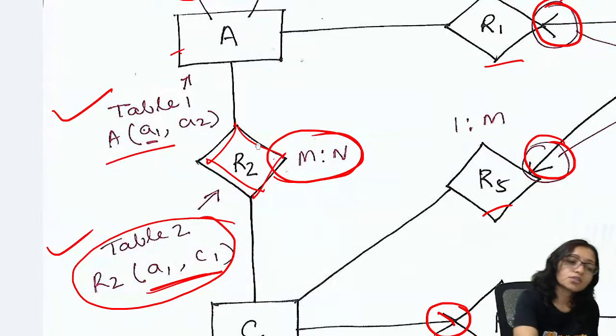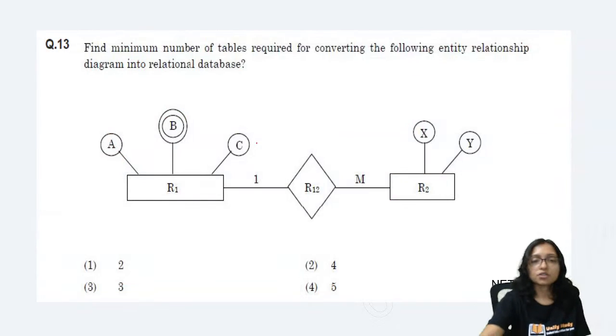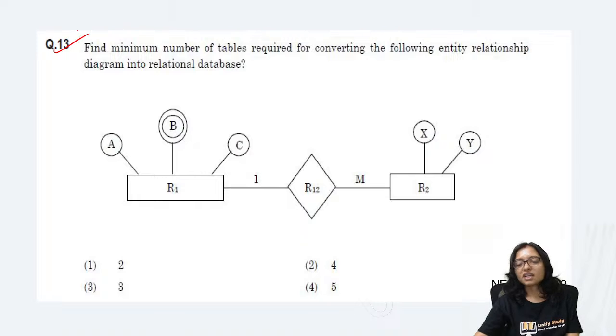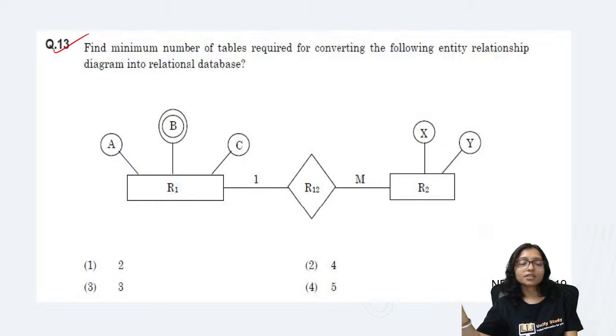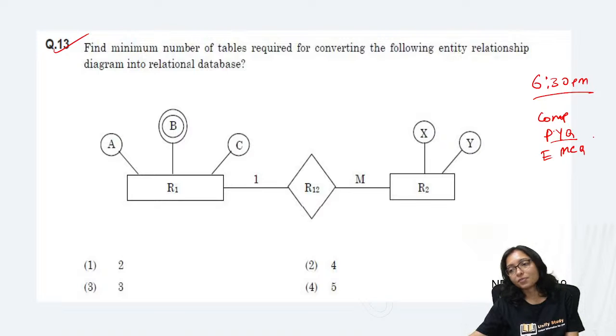Okay, in this way you can do it. Tell me this one. After the ER diagram I have to end, because otherwise I cannot talk in the 6:30 class. I have a paid course at 6:30 p.m., and there I promised that we will do the compiler PYQs and compiler expected MCQs. All MCQs we will do today. That is my promise, so I have to keep my promise. So after this ER diagram I will not be able to do more than that.